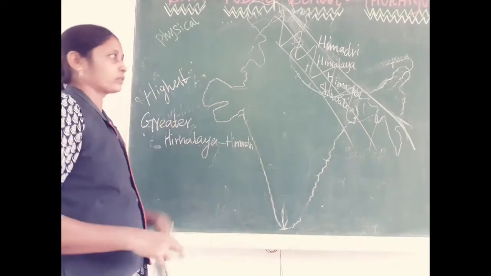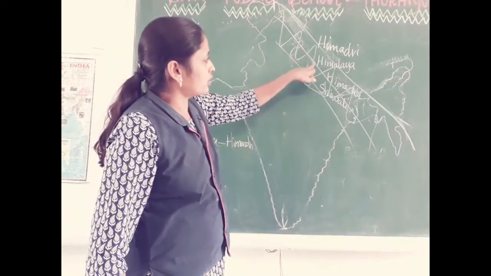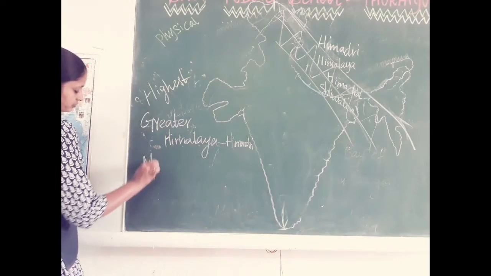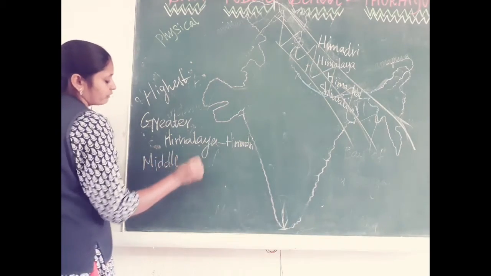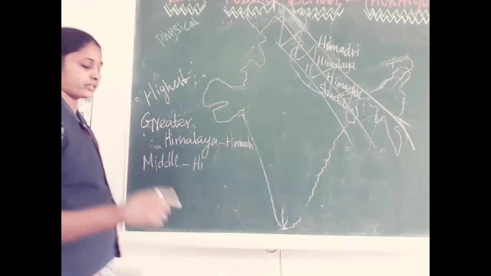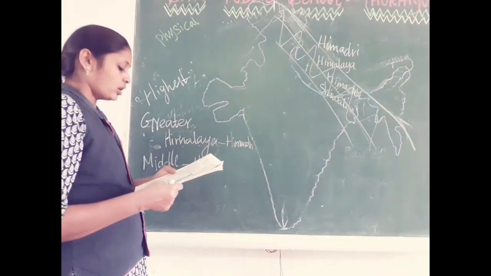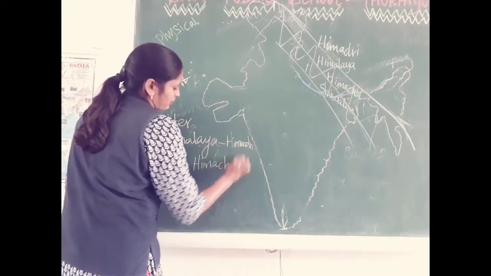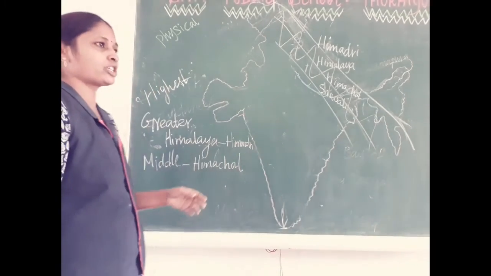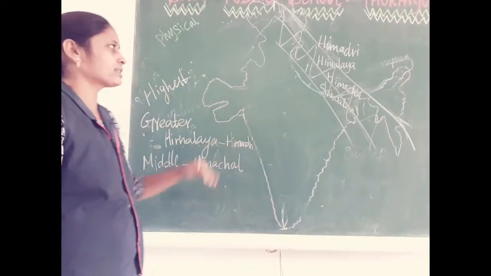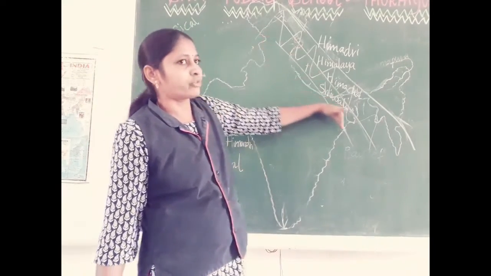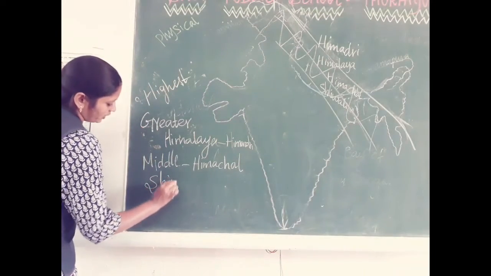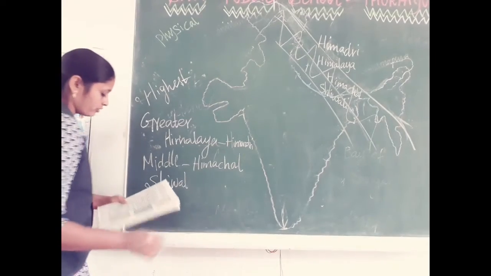The middle region is called Himachal. In the Himachal region alone we have a lot of tourist spots, hill stations like Simla and Darjeeling. The last one is the lower level of the mountain range, which is called Shivalik.